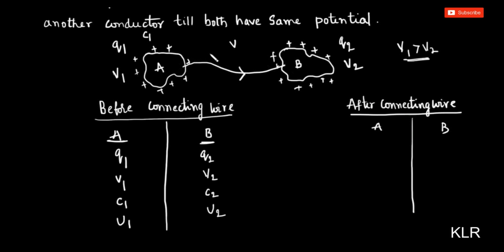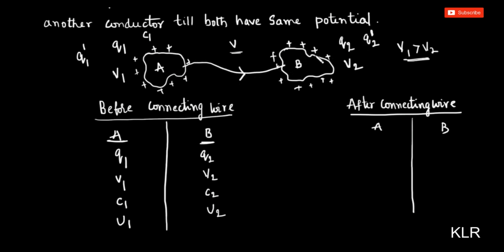So the charge will flow from A to B till both of them attain a common potential V. The charge on A will become Q1 dash, and charge will flow to B, so B's charge will become Q2 dash.